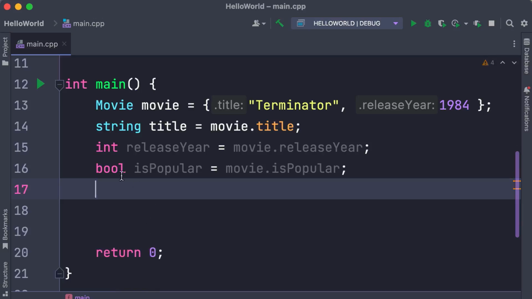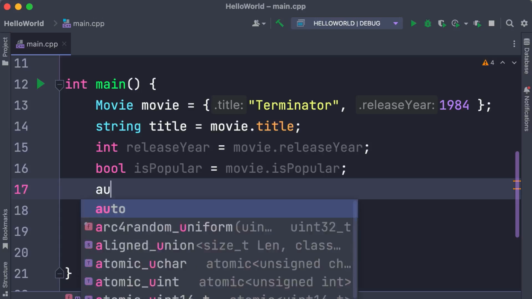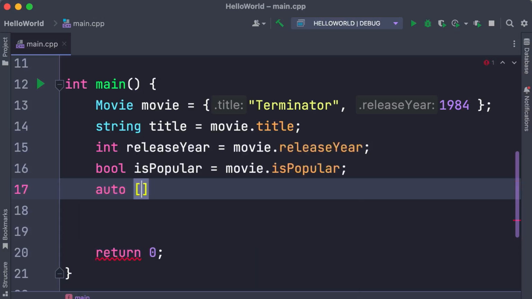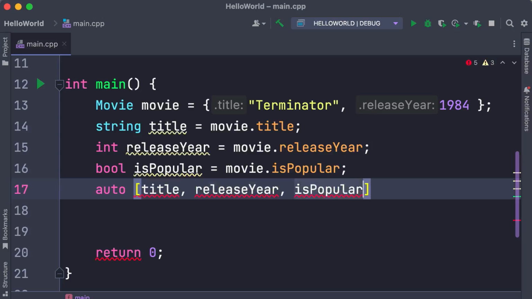So instead of declaring 3 separate variables and initializing them like this, we can use the auto keyword. Then we type square brackets, and inside the brackets, we type our variables, 1 for each member of this structure in order. So title, release year, and is popular. We cannot leave out any of these. All of them are mandatory. Then we type curly braces, and here we pass our movie object.